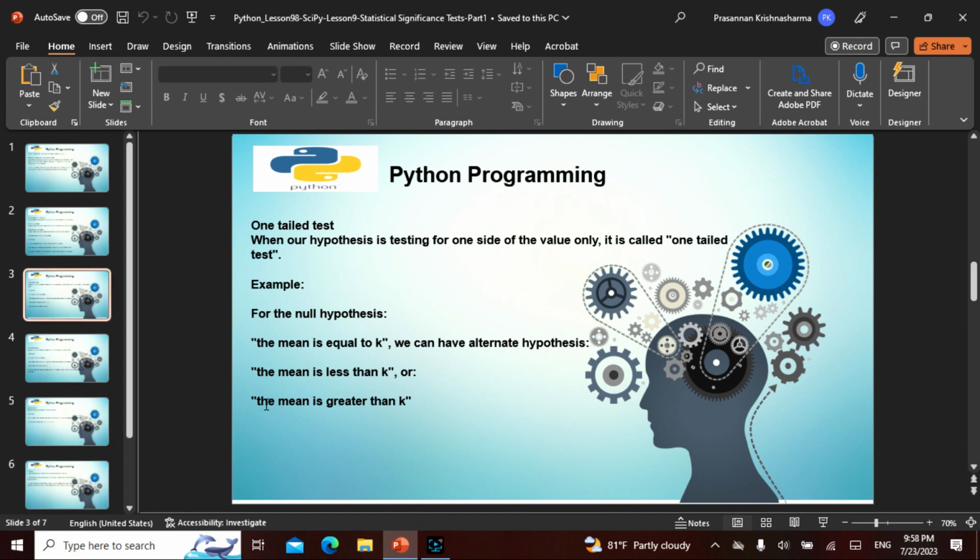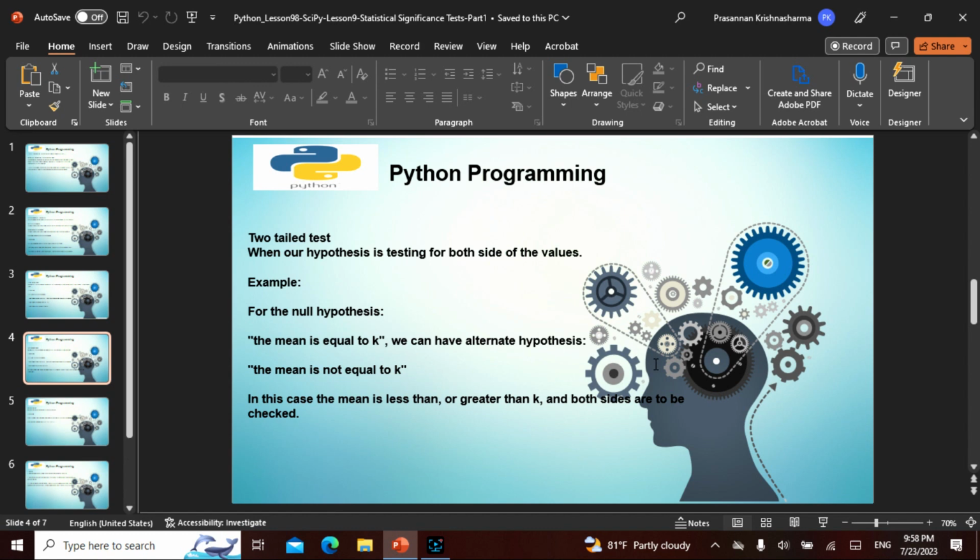Now suppose I have this kind of a thing, and suppose this is a two-tailed, and I only want this area. This is called a one-tailed test. For the null hypothesis, which does not have any statistical significance, the mean is equal to k, we can have an alternate hypothesis. An alternate hypothesis is the opposite, which means the mean is lesser than k, or the mean is greater than k, because here the mean is equal to k. All right, this is a one-sided, one-tailed test.